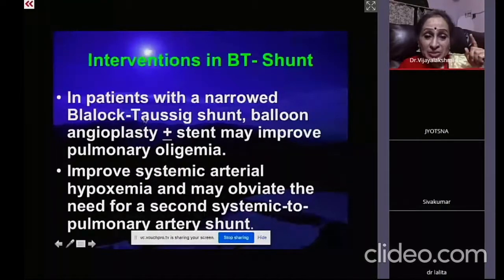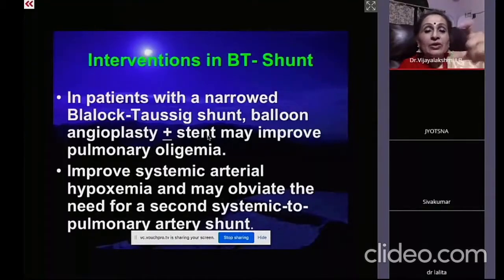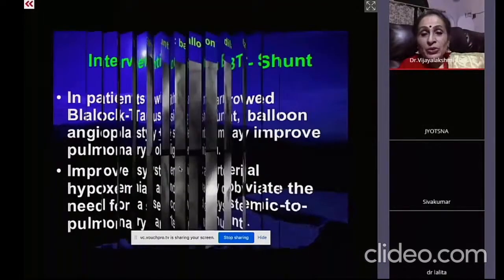If we suspect thrombosis, we can keep the catheter and give thrombolytic therapy there, or you can stent inside the BT shunt itself. The BT shunt is usually 4 millimeters, so a 4 millimeter or 5 millimeter stent can be used to do that. So I will show you how it has to be done.